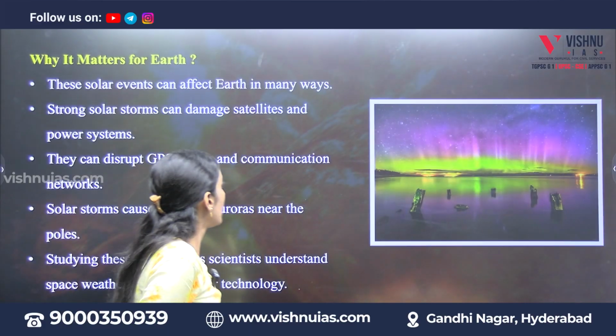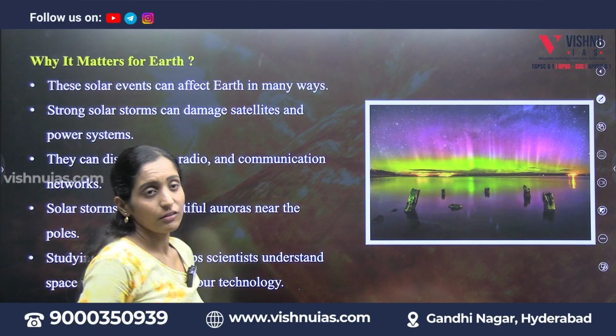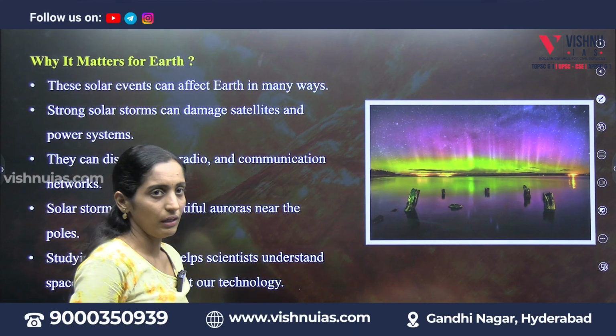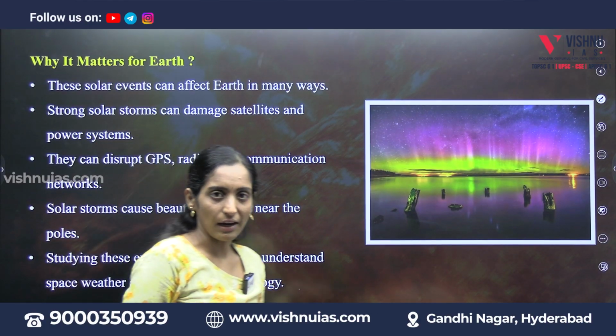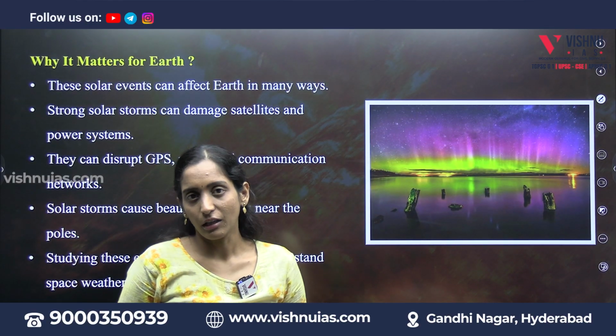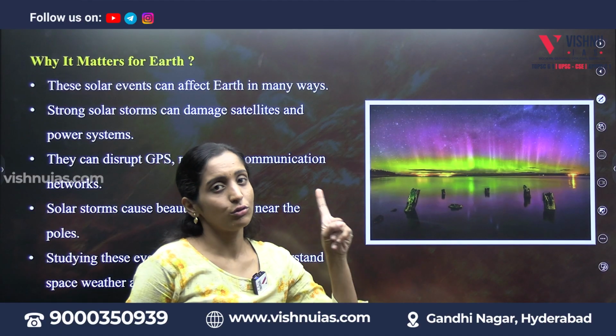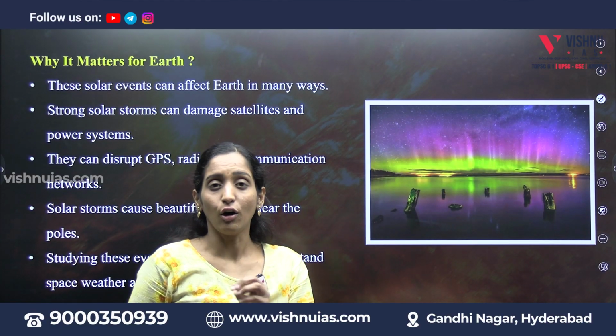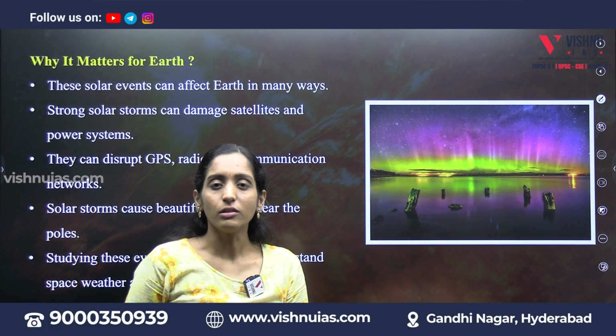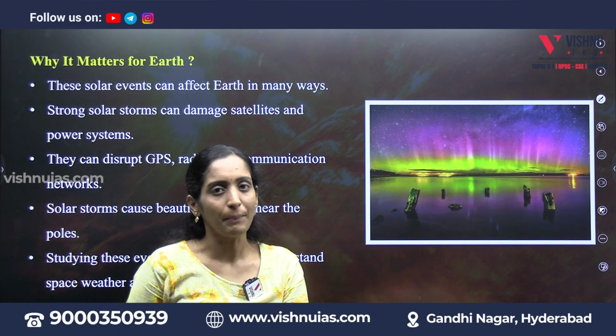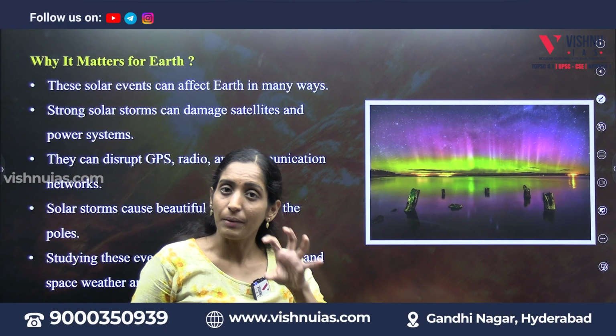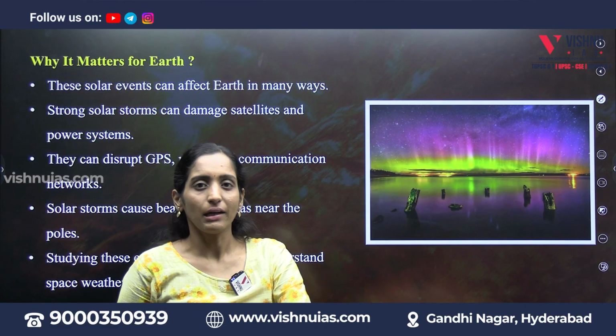And if you see why it matters for the Earth, why it is so important, because all our satellites and all our communication may get affected due to this coronal mass ejection, because the sun always has some magnetic force or certain plasma ejection which impacts our Earth.